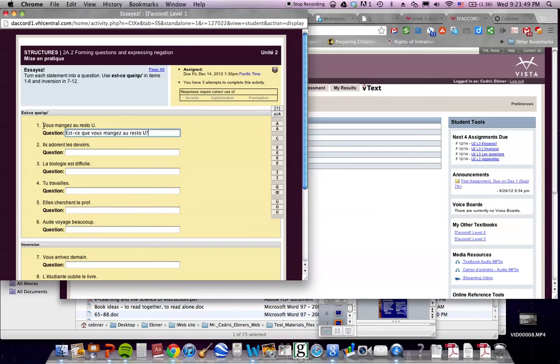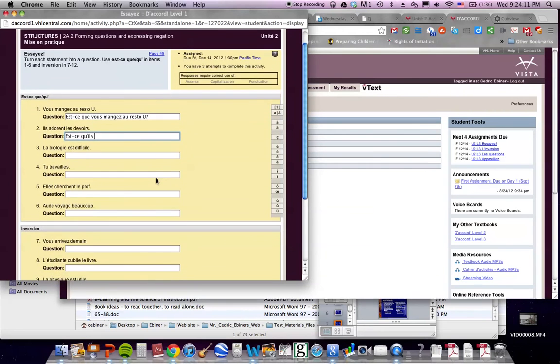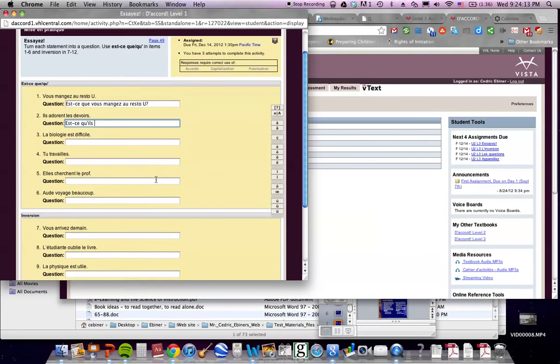So what you see, the statement stays the same. In front of it, you put est-ce que. Sometimes you put est-ce qu' with an apostrophe if it starts with a vowel. Okay? So that's the case right here: est-ce qu', like this, because it starts with a vowel, il, and so on after this. Alright? So for this, it should be okay, and there shouldn't be any surprises with that.